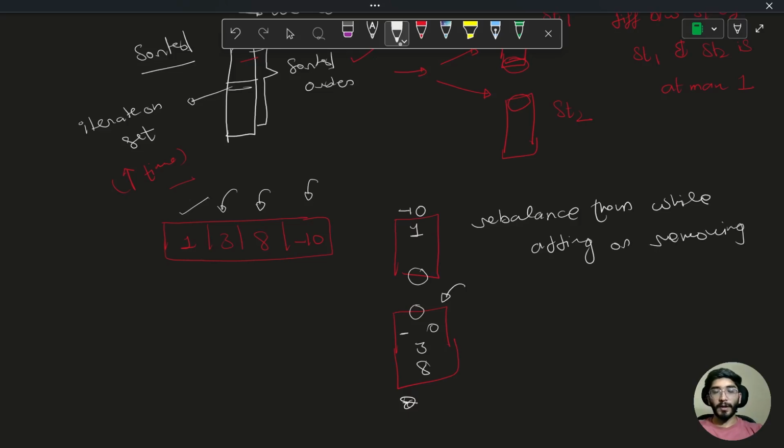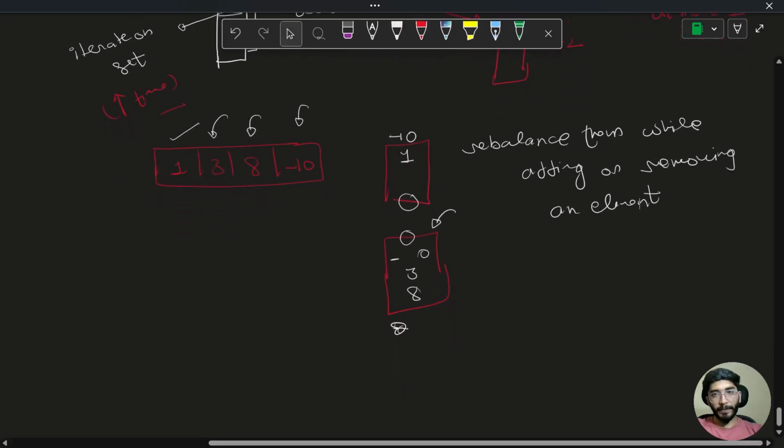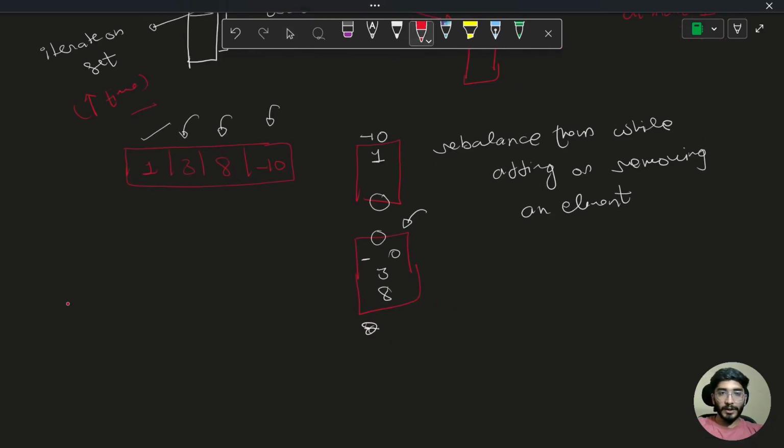So adding or removing any element costs us log n time. Let's write it down here. How much time complexity will it consume? If we add or remove any element, that will cost us log of n. After that, if we have to rebalance at any point of time, the max difference between their sizes is 1, so we have to shift one element.